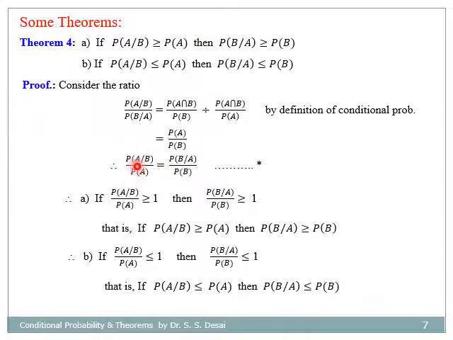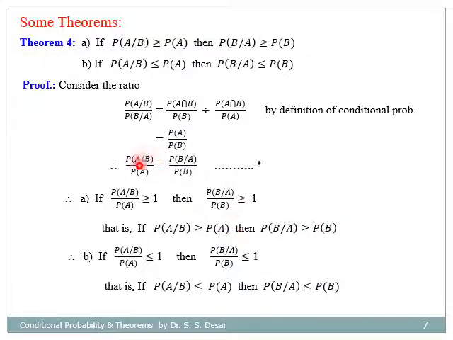Now, if the left hand side is greater than or equal to 1, then the right hand side is also greater than or equal to 1. If this ratio is greater than or equal to 1, this means probability of A given B should be greater than or equal to probability of A, and here it becomes probability of B given A is also greater than or equal to probability of B.